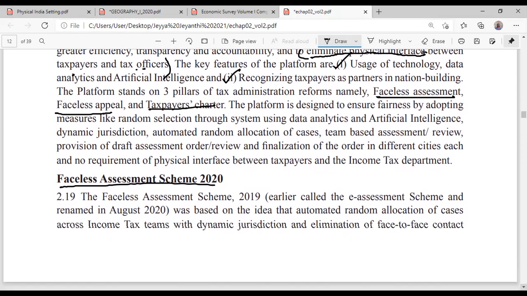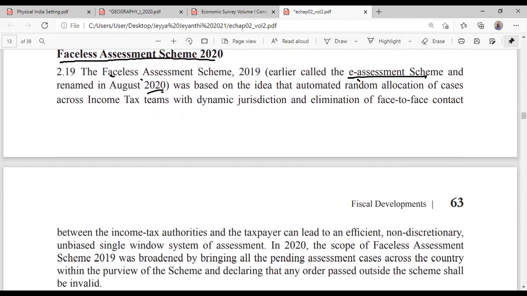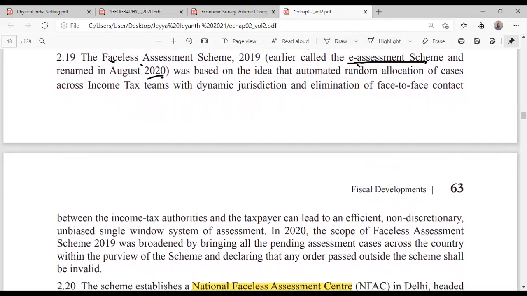Fine. So write on the scheme called faceless assessment scheme. It was earlier known as e-assessment scheme, and was renamed as faceless assessment scheme in 2020. So the first thing is the random allocation of cases.